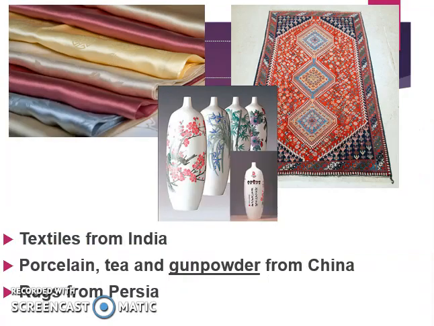Textiles are going to come from India. Porcelain, tea, and gunpowder will come from China. Rugs will come from Persia. So these are just some of the goods that these different areas are known for. And we will talk about more specifics as we move through here.